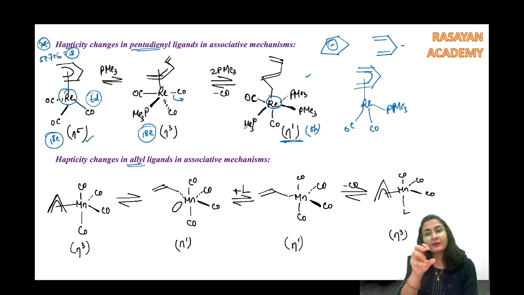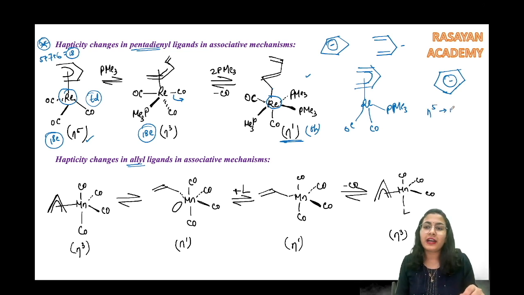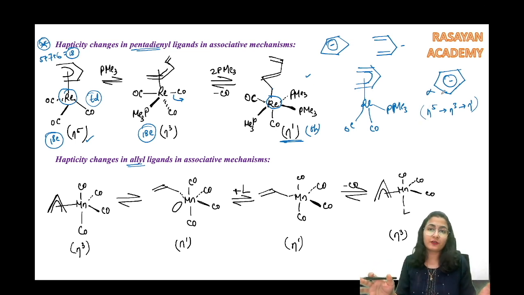But this kind of a change we don't observe when there is a Cp ligand present, because you know that this is a cyclic aromatic system. It would not prefer to go from eta 5 to eta 3 to eta 1. It is not possible, because then the aromaticity is completely destroyed.